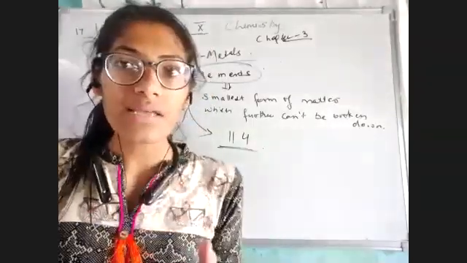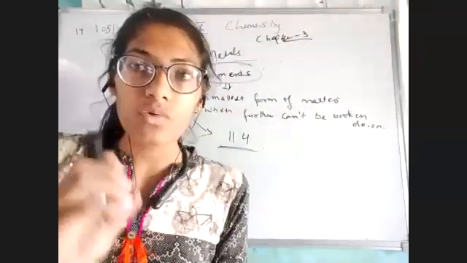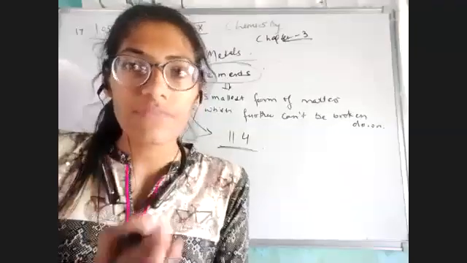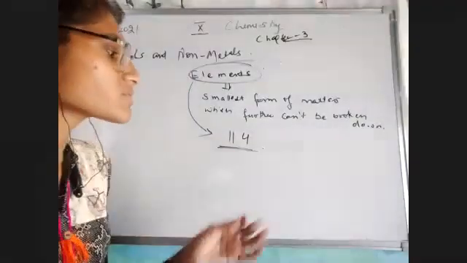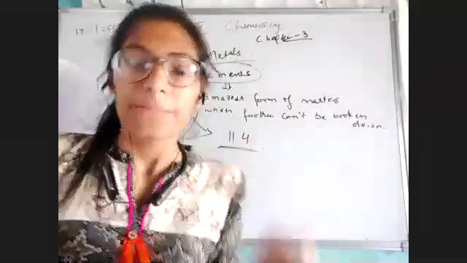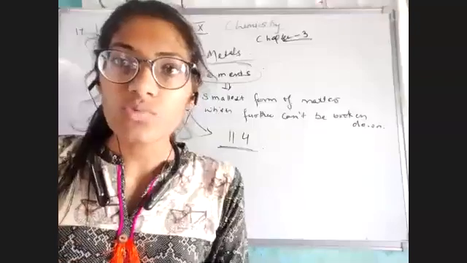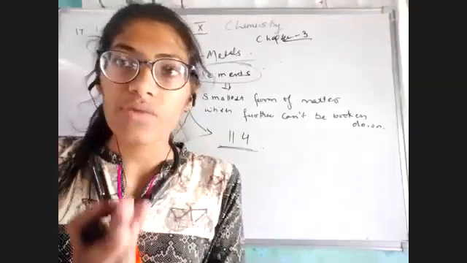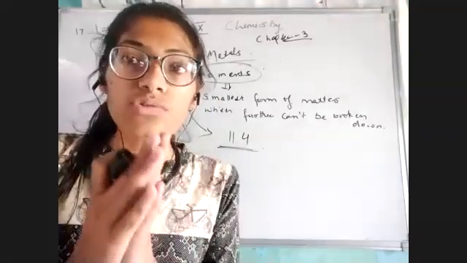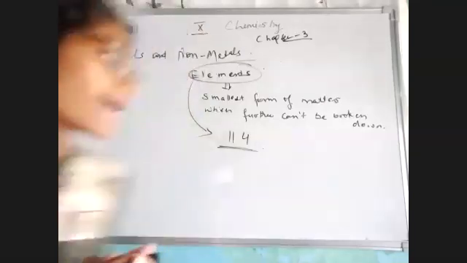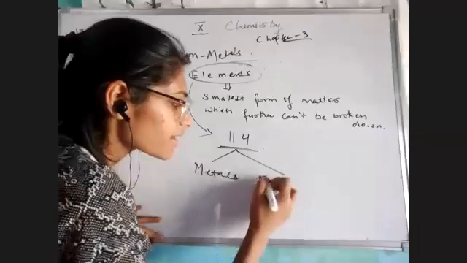So the point here is that we have so many different elements. If we want to study them, we need to classify them. It would be very difficult to focus on each and every one of 114 elements, saying this is its property, that is its property. So for our advantage, for our benefit, we are going to classify our elements into metals, non-metals, and metalloids.